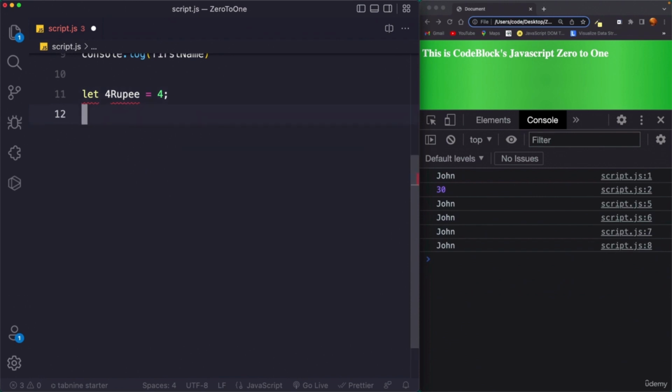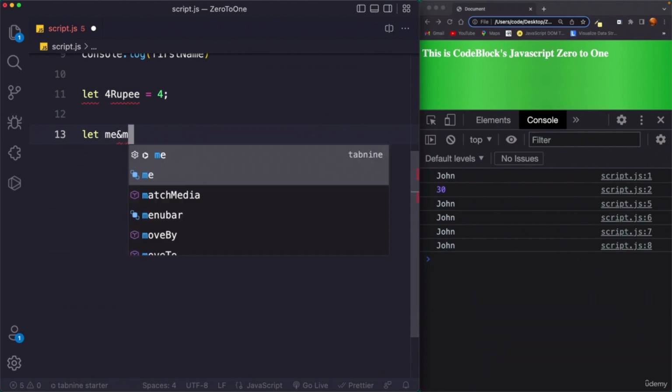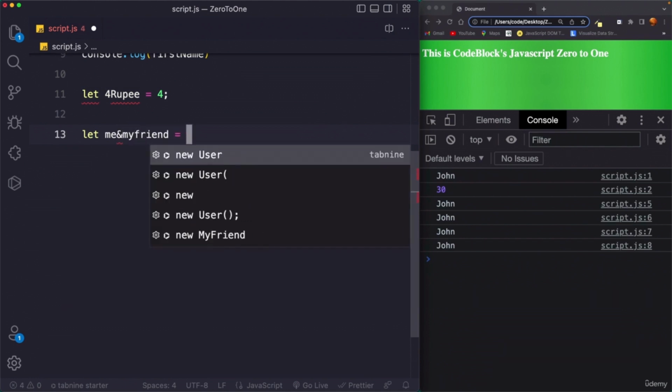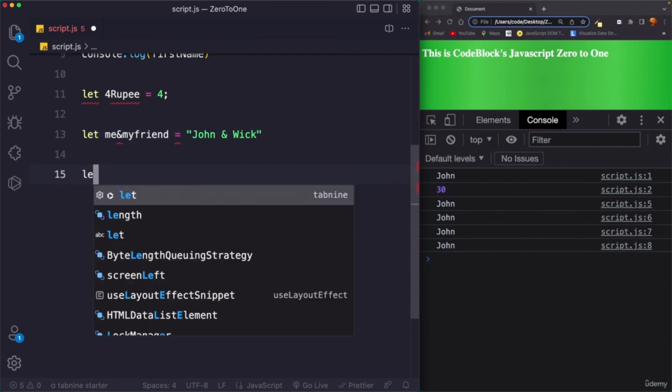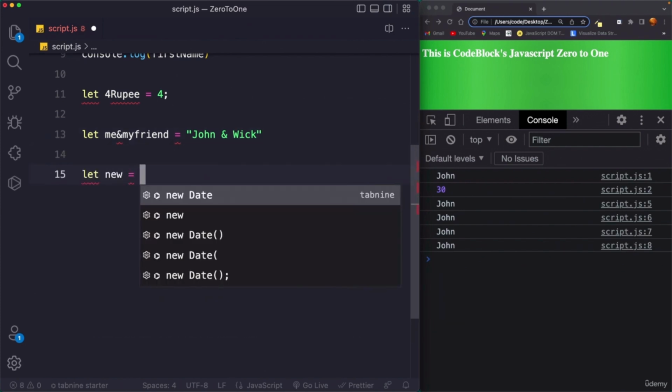Also, you cannot do something like this. You can say let me and my friend equals John and Wick. This is not allowed. Another error might occur when you try to use a variable name with a reserved JavaScript keyword. For example, you can say let new equals shoes.